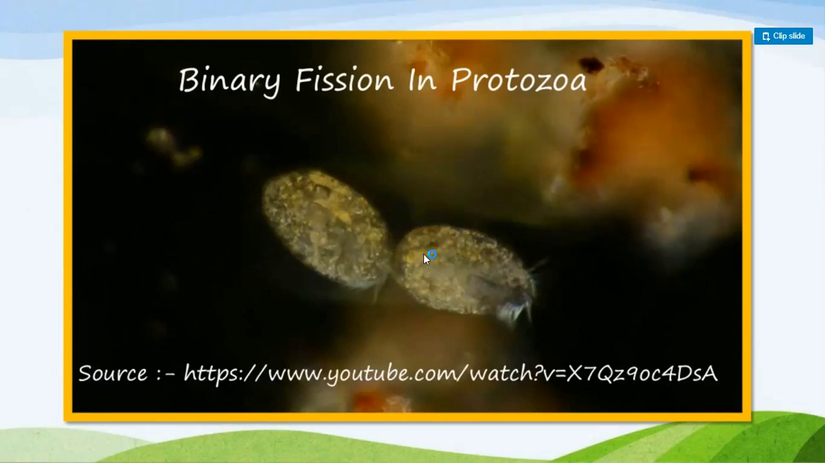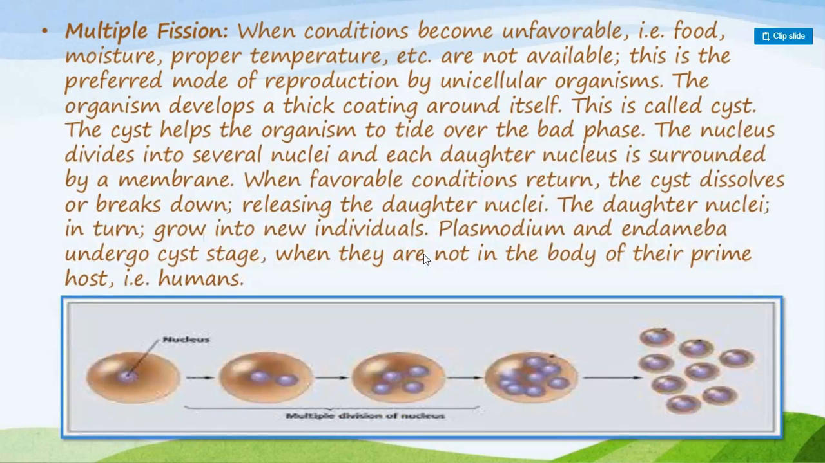Binary fission in protozoa is also an example. Here I have given you a picture so that you can understand it in a very clear way. And it is also a unicellular organism which follows binary fission. Next,